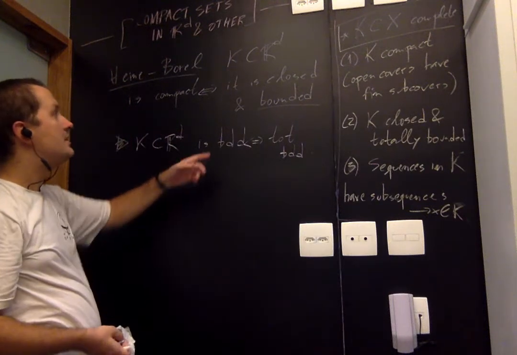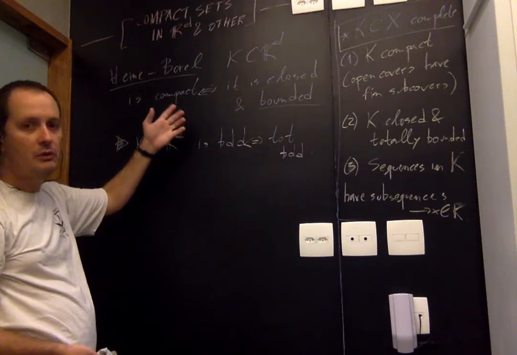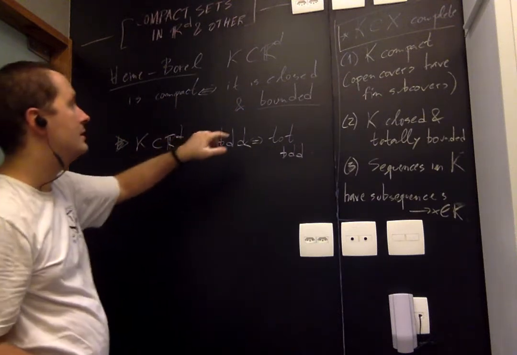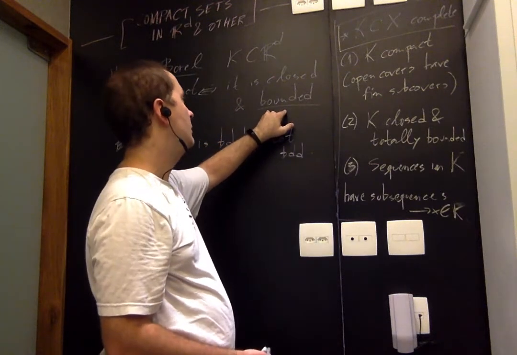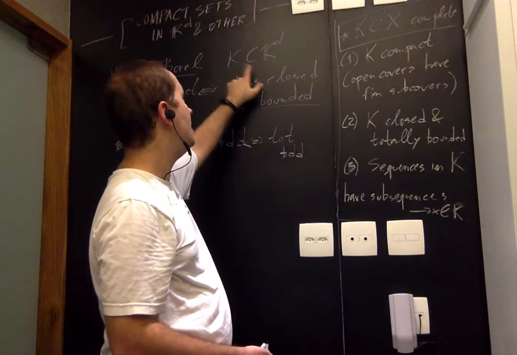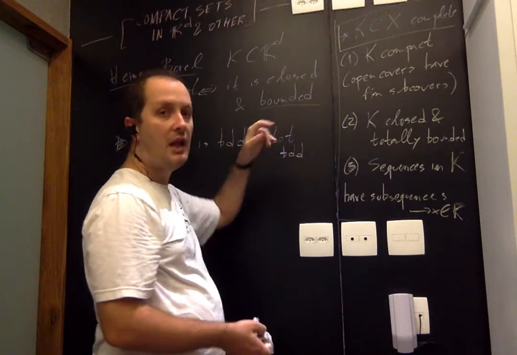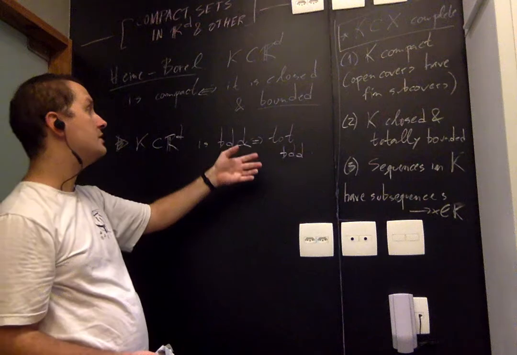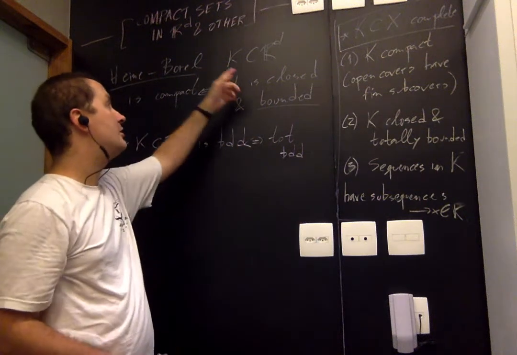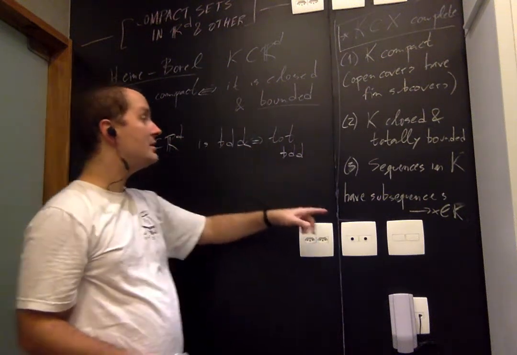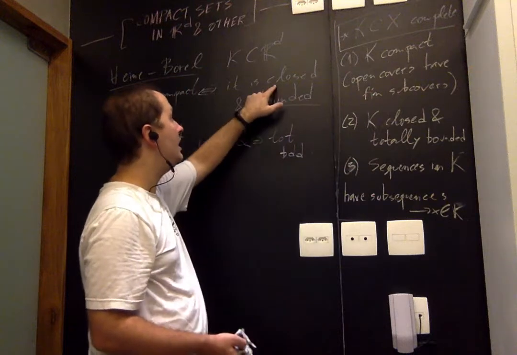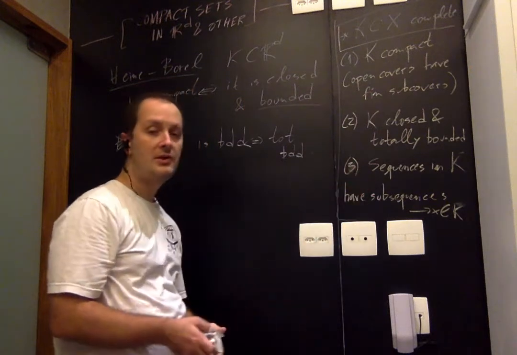Now, that's not enough to say that any bounded subset is compact, and we know that not all bounded subsets are compact, right? So what gives? What happens is this. Suppose K is closed and bounded. Then every sequence in K has a convergent subsequence. And because K is closed, the limit of the subsequence has to be in K. So if K is closed and bounded, this criterion 3 is satisfied.